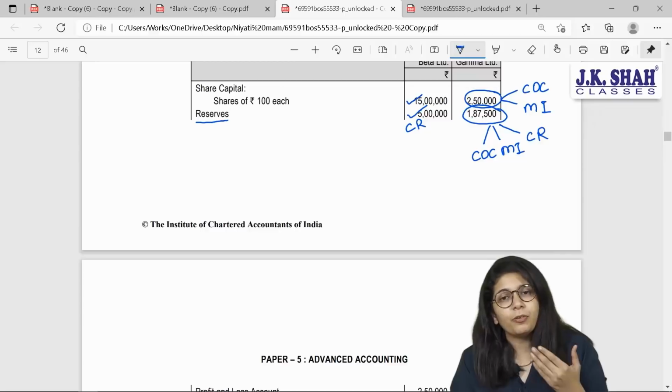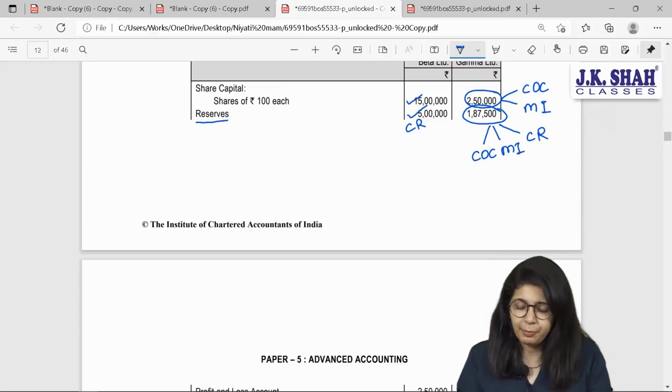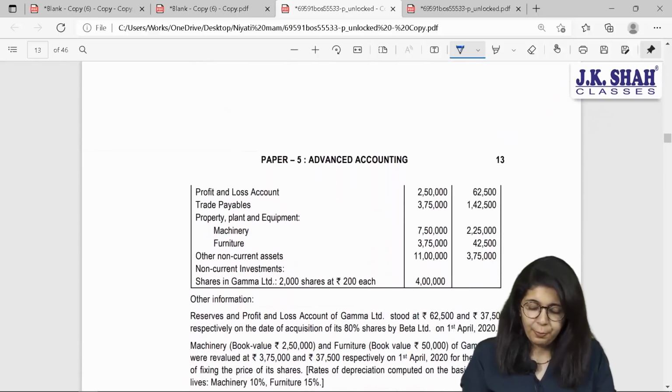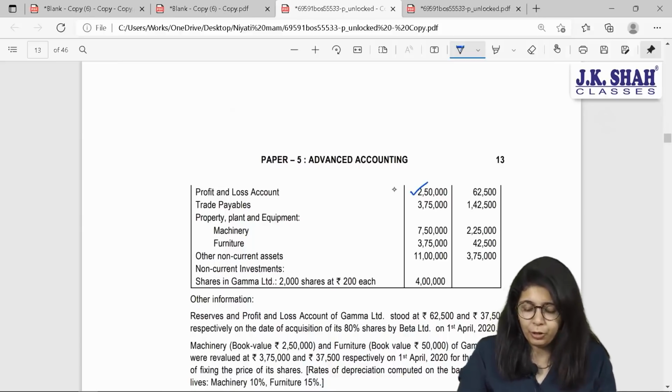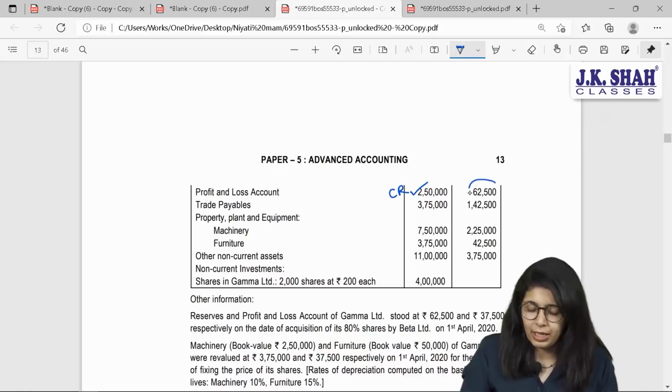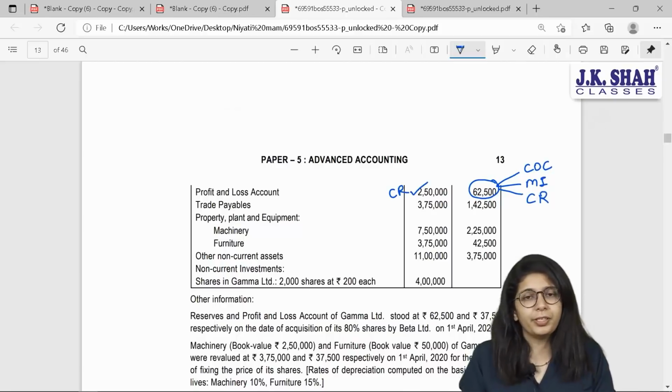Beta, our post part will go to consolidated reserve and minority interest will be shown separately. Profit and loss account, the one that is of Beta Limited 2,50,000 will be completely part of consolidated reserve, and for the subsidiary company, again some part will go to cost of control, some other will go to minority interest, and post period profits will be added to your consolidated reserves.